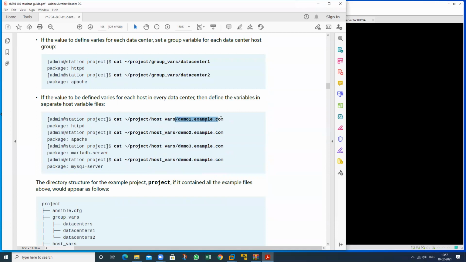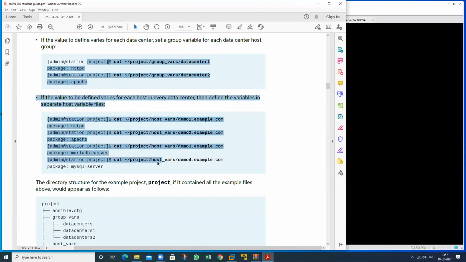So this is my demo 1, this is my demo 2, this is my demo 3, this is my demo 4. In this, install this package; in this, install this package and this package. All the packages are different. So we can define according to the PC name, according to the group name. Both can be used. I will show this whole concept practically.